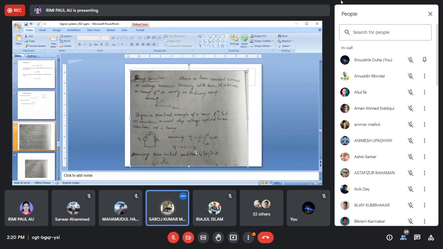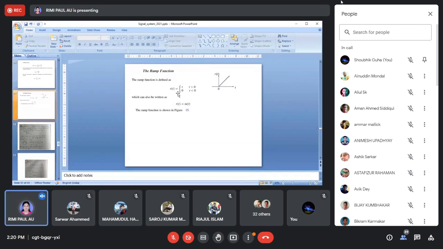Yes, ma'am. T by L. So what is the value of t? You know that ramp function we have got. Where did we get 0 to infinity or 0 to t from? If I take 0 to t, then we have got r(t) is t, when t greater than or equal to 0, the value of r(t) was t.